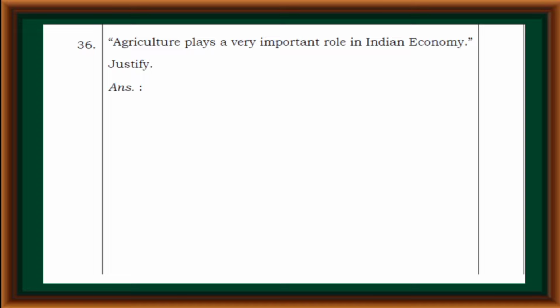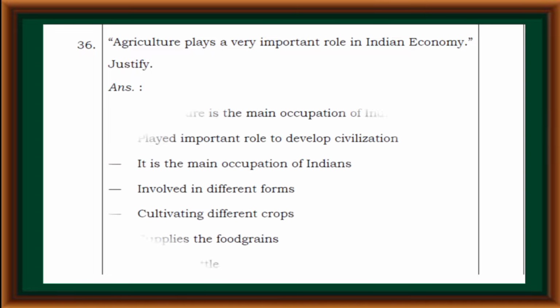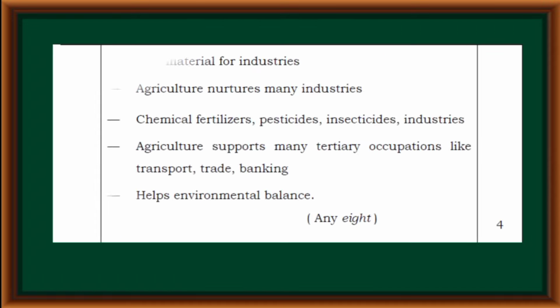Agriculture plays a very important role in the Indian economy. Justify. Agriculture is the main occupation of Indians and played an important role in developing civilization. It is the main occupation of Indians, involved in different farms, cultivating different crops, supplying food grains and food to cattle. Raw material for industries: agriculture nurtures many industries, chemical fertilizers, pesticides, insecticides industries. Agriculture supports many tertiary occupations like transport, trade, banking, and helps environmental balance.